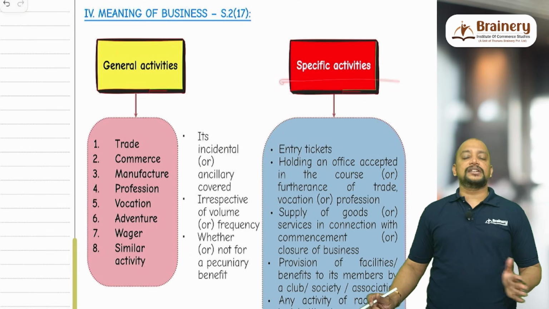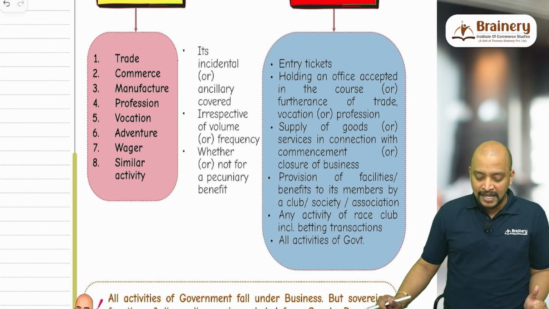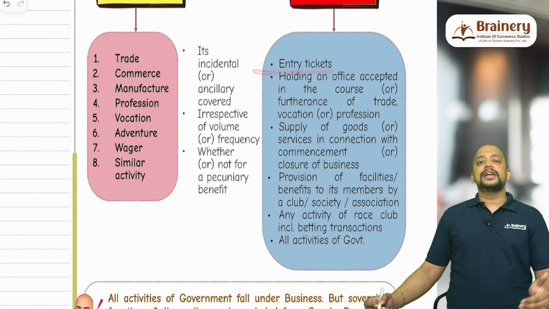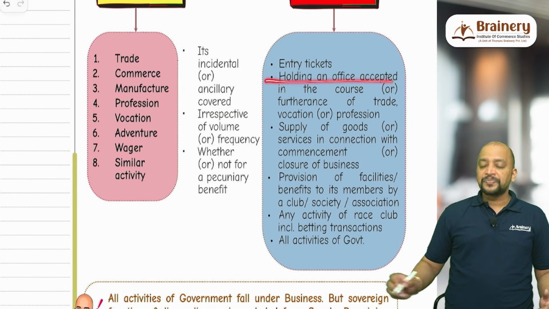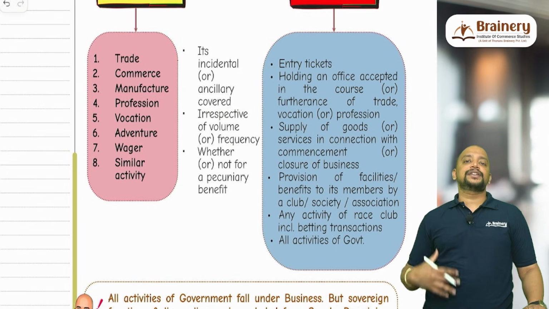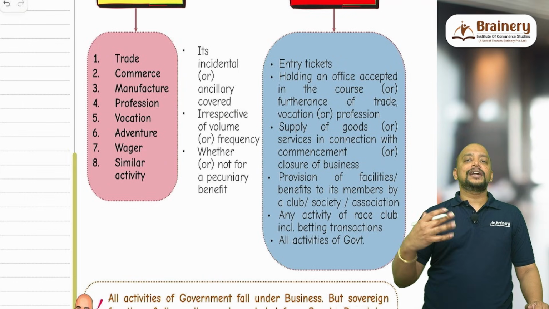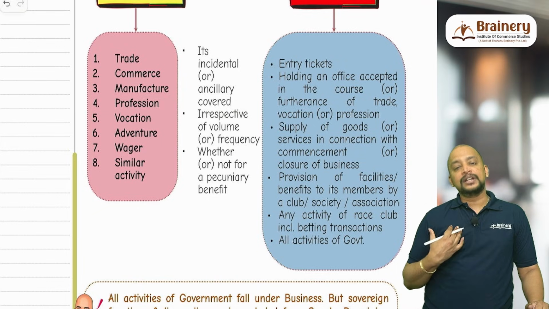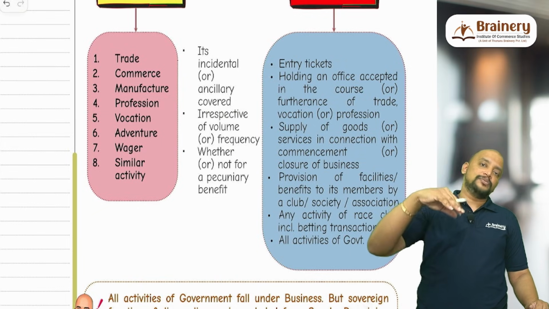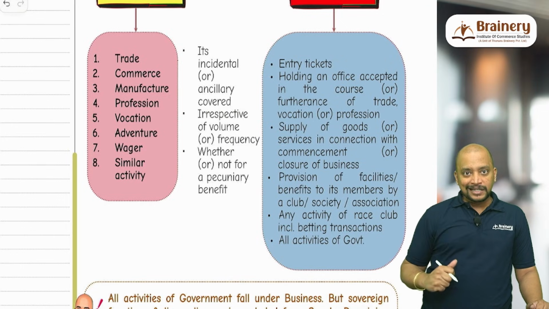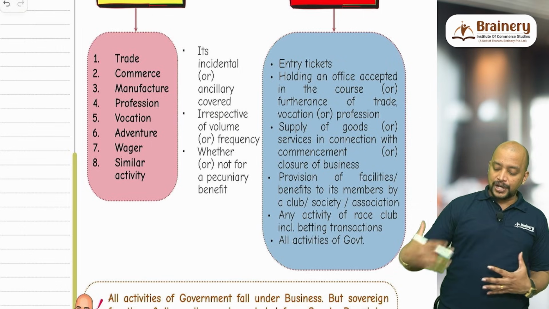Then specific activities. These specific activities, whether covered under the general meaning or not, will always be treated as business. What is that? Entry tickets. Any kind of entry ticket. Then next one, holding an office which is accepted in the course or furtherance of business. For example, I have become the head of the movie artist association. I am an actor, which is my vocation, and when I become the head of the movie artist association, for holding that post, I will be getting money. So holding an office accepted in the course or furtherance of trade, vocation, profession.